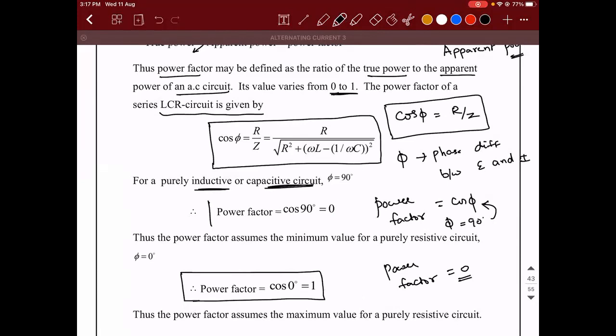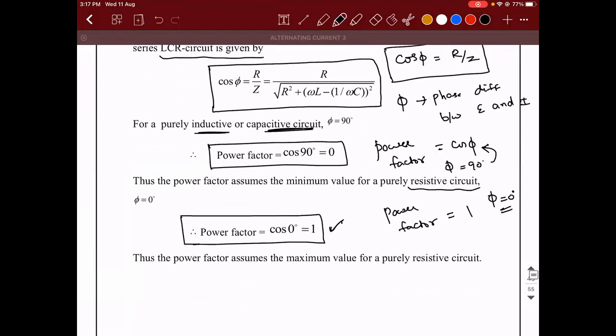Sorry, the power factor will come out as 0. Whereas for a purely resistive circuit, the power factor will come out as 1. Guys, are you able to understand why it is 1? Because for a purely resistive circuit, what is the value of phi? It is 0 degrees because the EMF and the current are in the same phase. Right? When you substitute it, you get the answer as 1. So hence, the power factor assumes the maximum value for a purely resistive circuit and minimum value for a purely inductive or capacitive circuit.